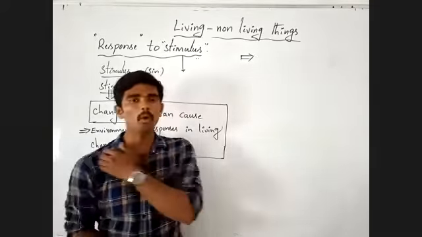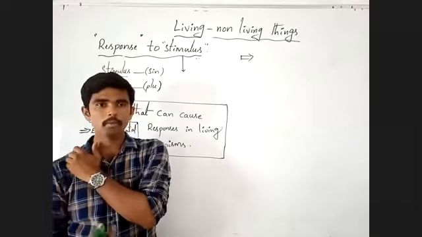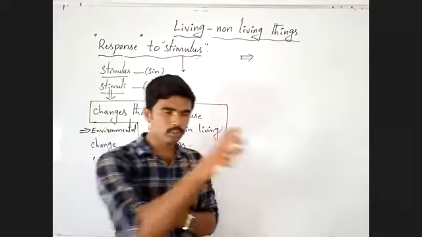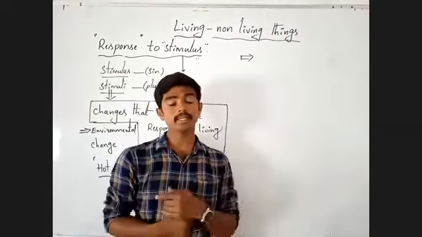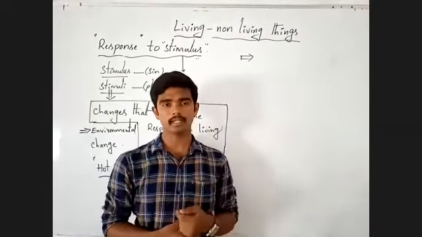Understanding? For example, when you touch a hot container or a hot vessel, what is your response to that stimulus? Immediately you take your hand back.